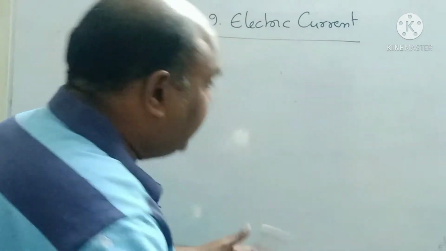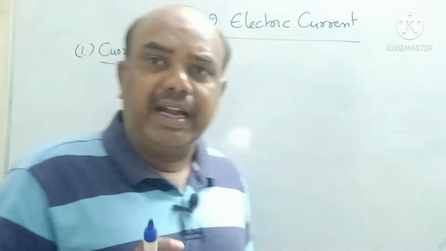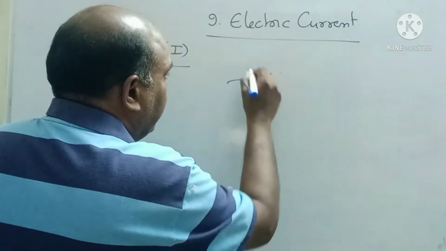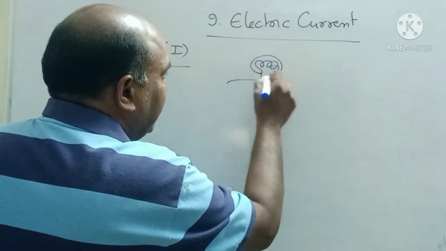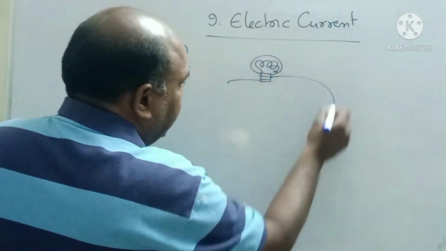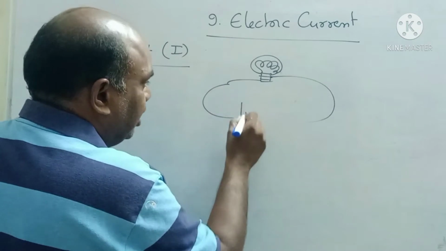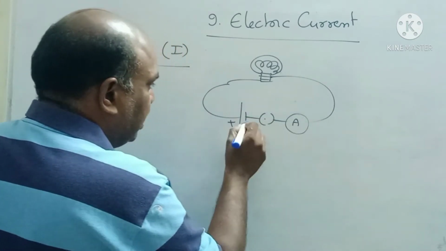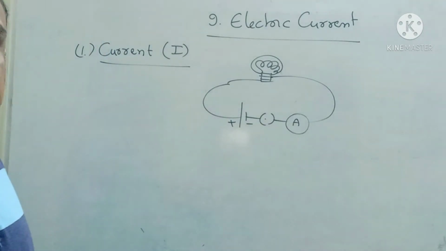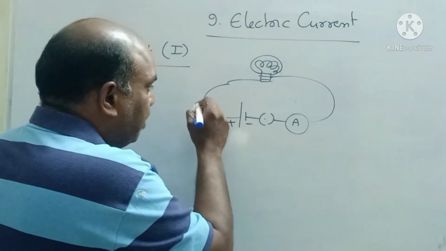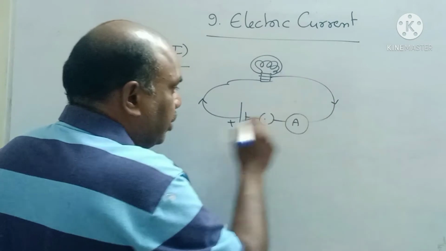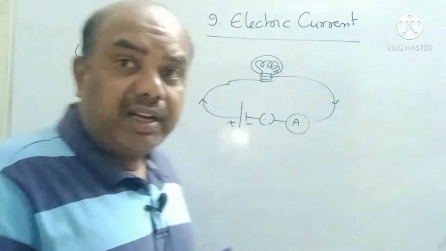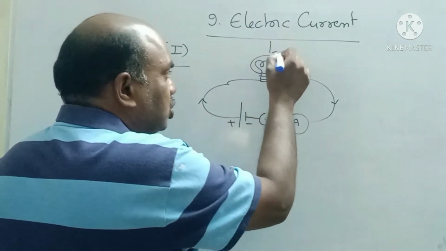See children, sir, how to measure the current? To measure the current, see children, this is one bulb. Bulb generally we call it a consumer. These two terminals of the bulb I connected to a battery, plug key and ammeter. This is positive terminal, this is negative terminal. Current always flows from battery higher potential to lower potential, that is battery positive terminal to negative terminal. Whenever current flows, automatically the bulb glows, no doubt.